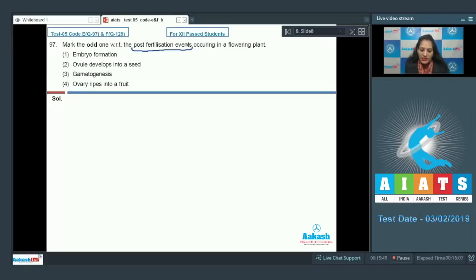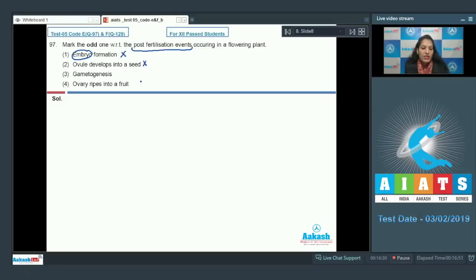What are post-fertilization events? The events which take place after fertilization. They are called post-fertilization events in a flowering plant. Embryo formation: embryo forms from a zygote, and zygote is a result of fertilization. So it's a post-fertilization event. So this is ruled out, as we have to choose the odd one. Second, ovule develops into a seed. It is also a post-fertilization event because after fertilization the ovule develops into a seed. So this is also ruled out.